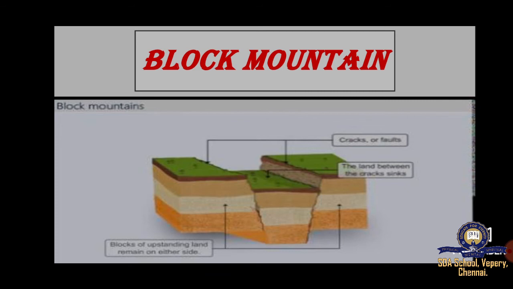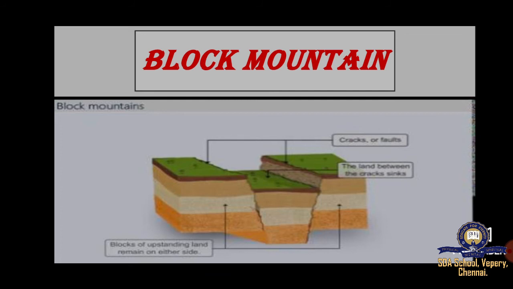When these blocks are raised, block mountains are formed. A block mountain can also be formed if the blocks on either side of the fault subside. The subsided part forms the Rift Valley. In the picture we can clearly see the Rift Valley and the block mountain.